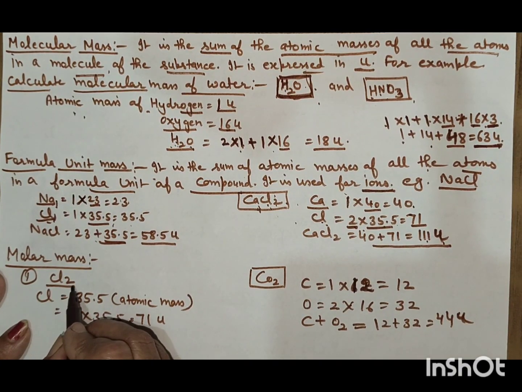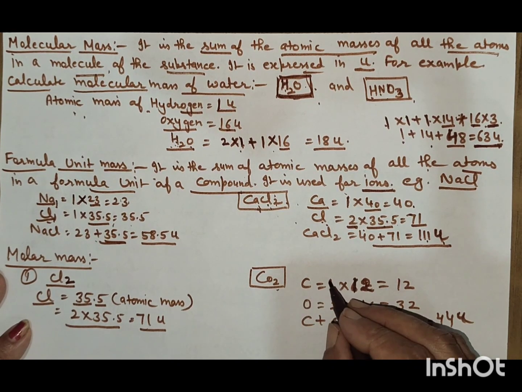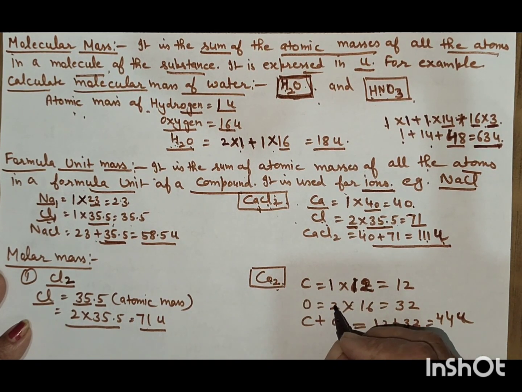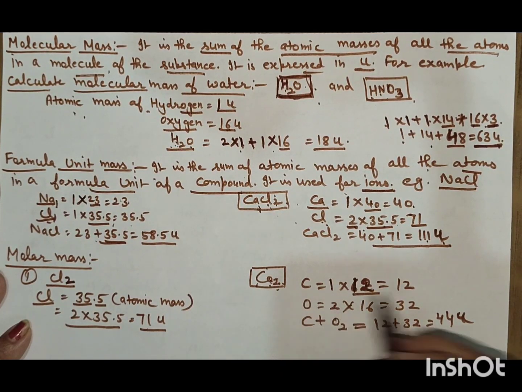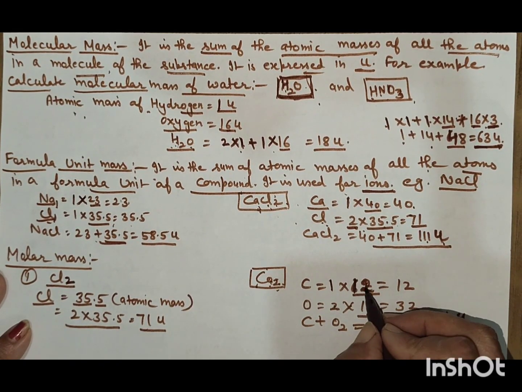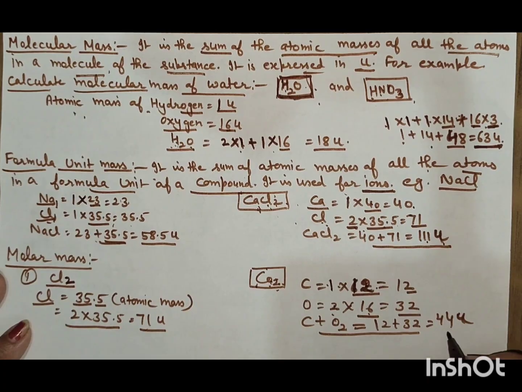If you calculate the Cl2 molar mass, chlorine's atomic mass is 35.5, and here 2 atoms of chlorine are present, so multiplied with 2, its molar mass is 71 U. CO2: the carbon atom is 1 and the oxygen atoms are 2, the atomic mass of carbon is 12 and the atomic mass of oxygen is 16.